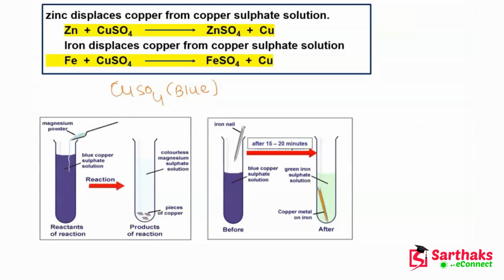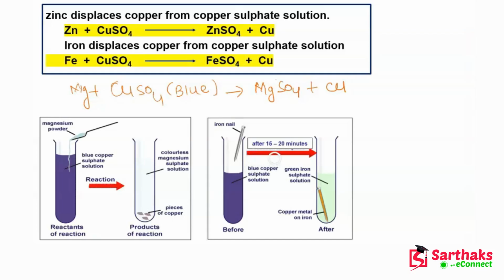So this will displace the copper from its compound and form magnesium sulfate, and copper will be separated. You can see in this test tube that after adding the magnesium powder, magnesium sulfate is formed, and these are the pieces of copper. I hope this example is clear to you.